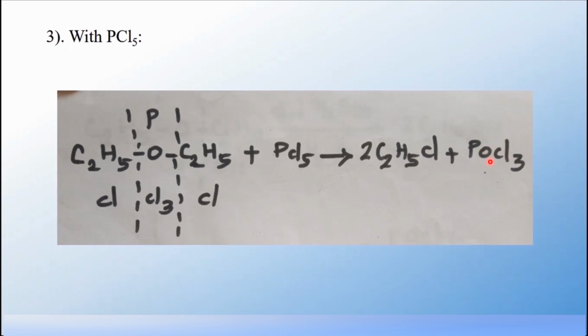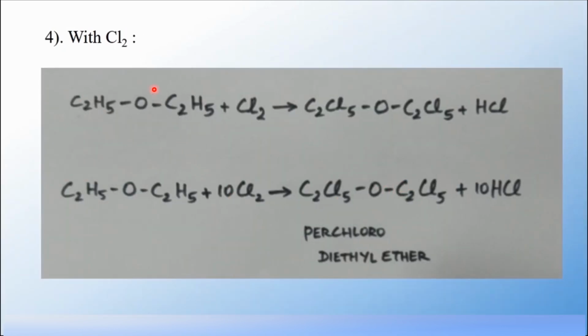So what is POCl3? Very good. Phosphorus oxychloride. And what is the name of C2H5Cl? Good. Ethyl chloride. That is the common name. What is its IUPAC name? Very good. Chloroethane. Now let us see how diethyl ether reacts with chlorine. Diethyl ether reacts with chlorine. It undergoes a substitution reaction. What do you mean by substitution reaction?